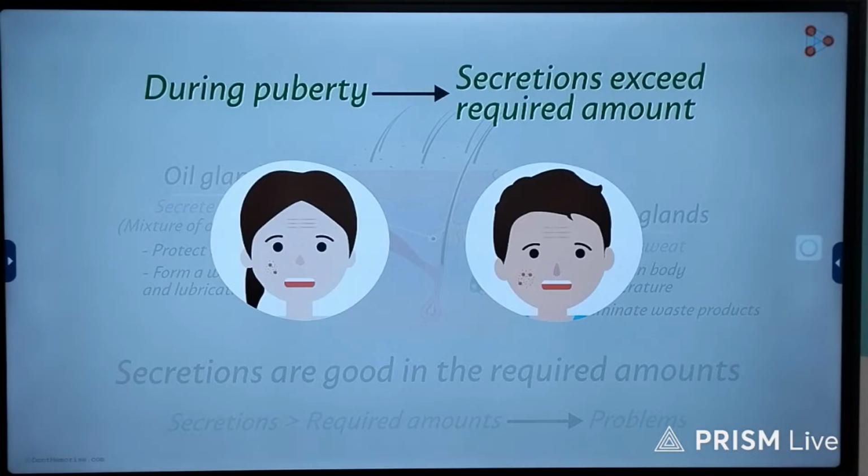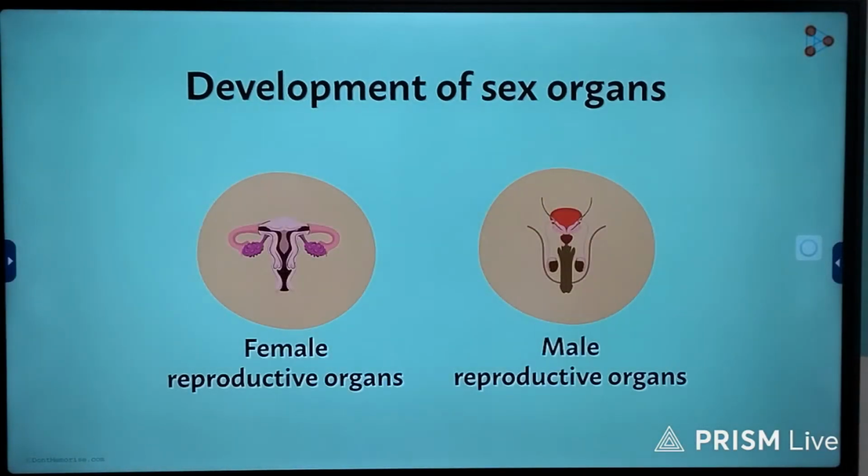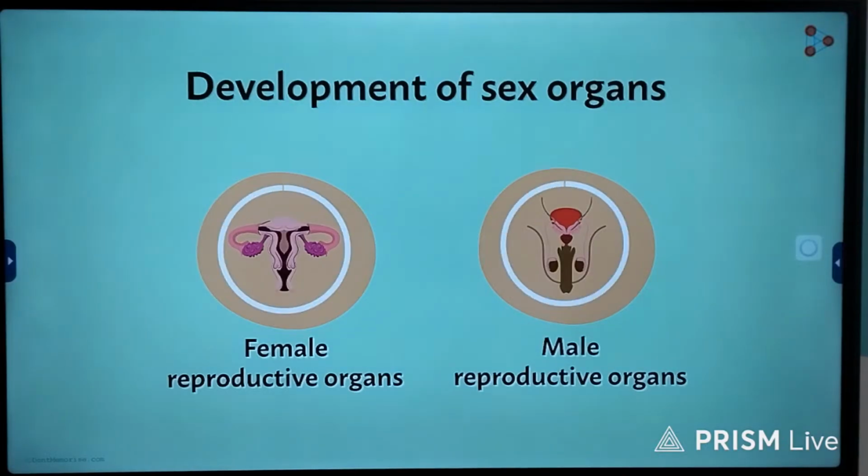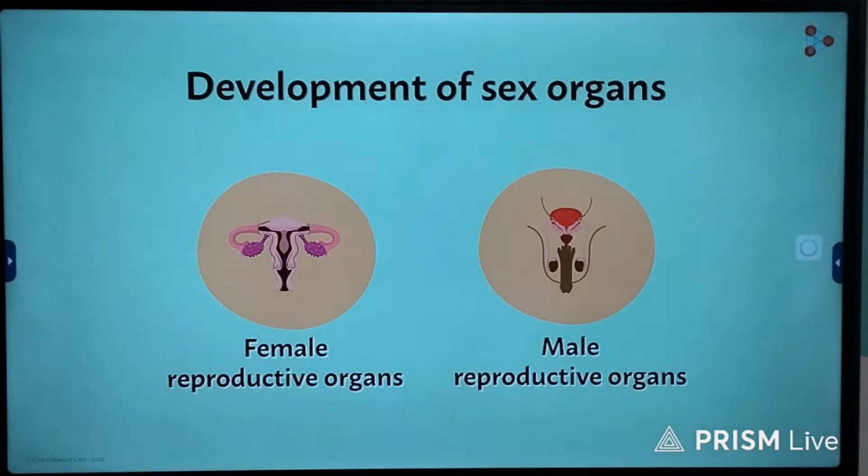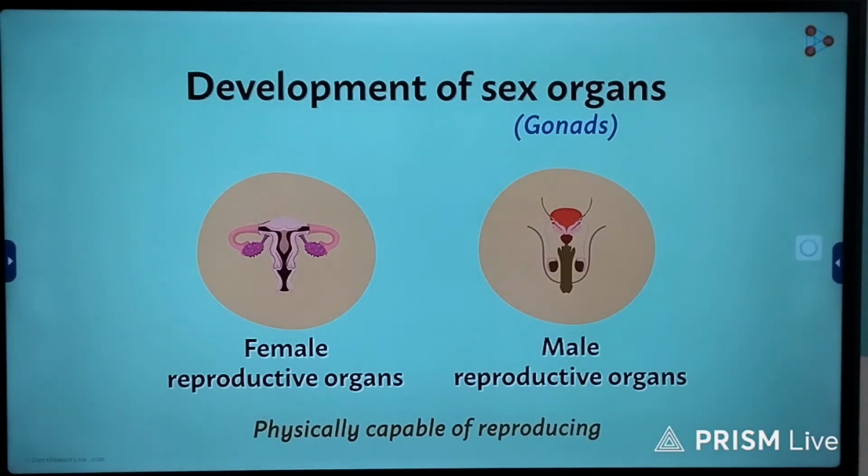However, we have not yet discussed the most important physical change in every adolescent. Yes, I am referring to the development of sex organs. Wait a second. Are we saying that these organs develop during adolescence only? Yes. The reproductive organs, which are also referred to as the gonads, are present since birth, but develop completely during puberty. And what does this imply? It implies that the male or the female is now physically capable of reproducing.